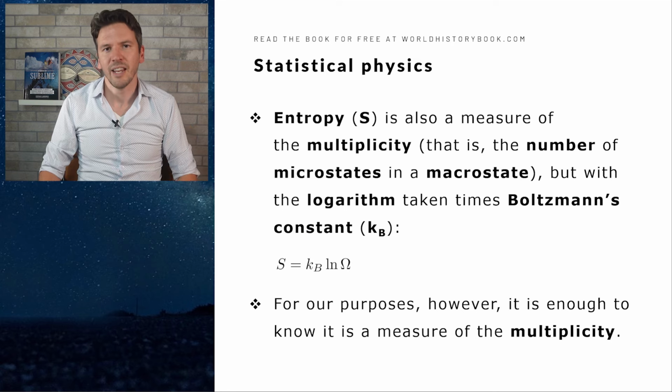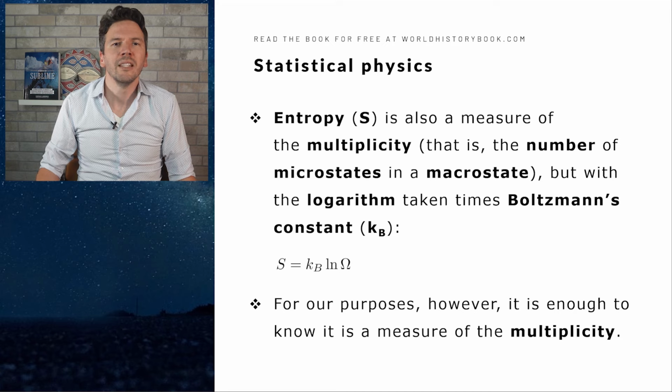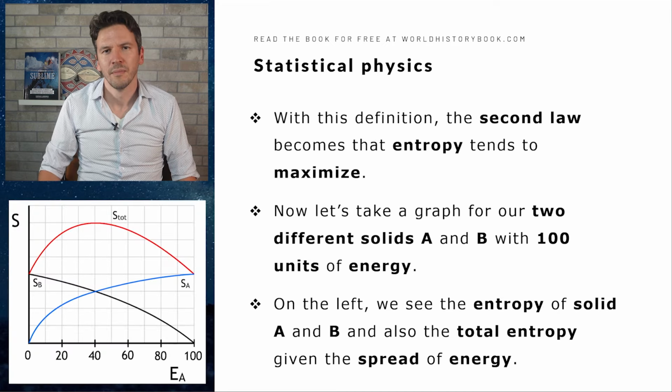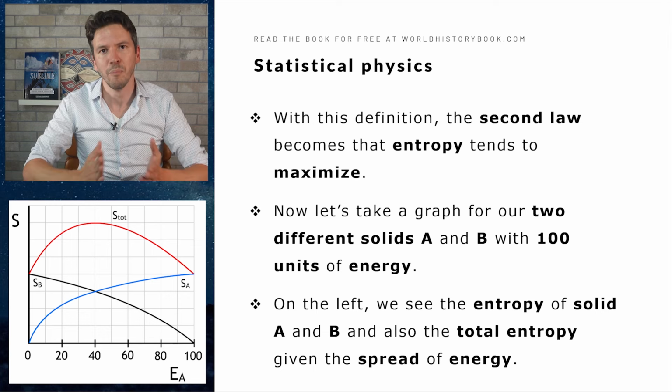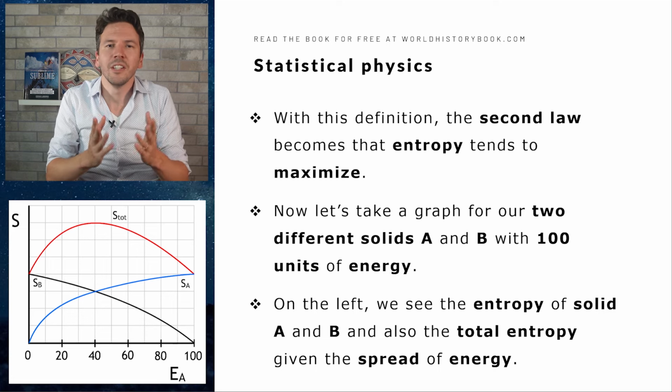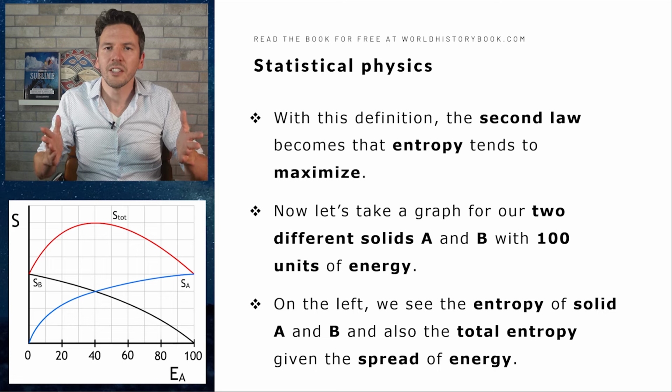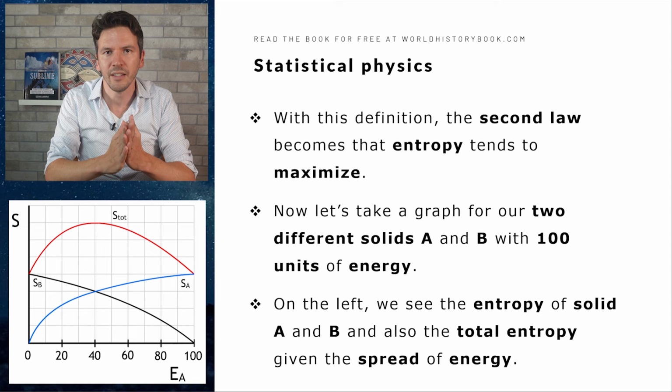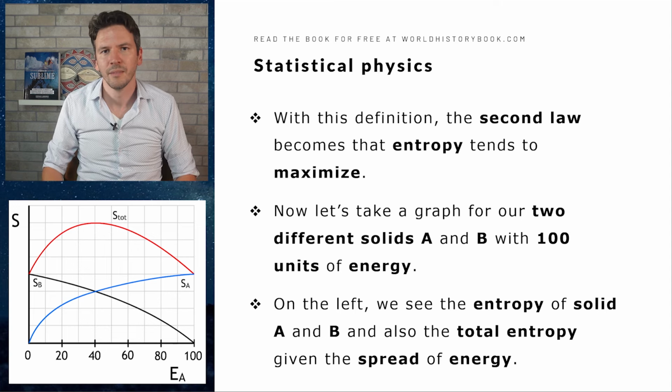So this here is the entropy, but for our purposes in this lecture, it is enough to assume that the entropy is just somehow a measure of the multiplicity. And with this definition, the second law of thermodynamics simply becomes that entropy tends to maximize, which is still the same conclusion, that a system will tend to its macrostate with the most microstates.